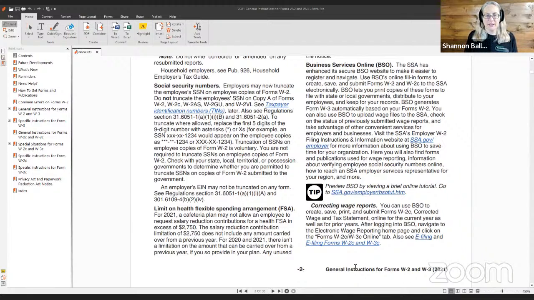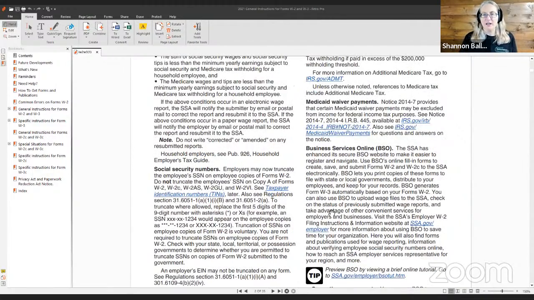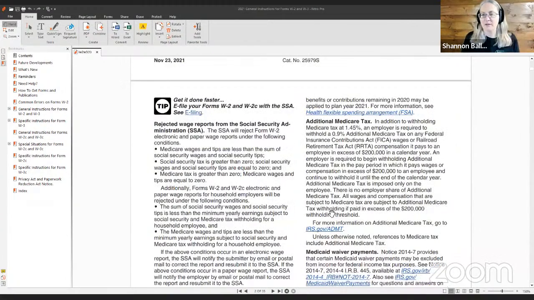For 2020 and 2021, there isn't a limitation on the amount that can be carried over from a previous year if you so provide in your plan. And any unused benefits or contributions remaining in 2020 may be applied to plan year 2021. For more information, see Health Flexible Spending Arrangement, FSA.